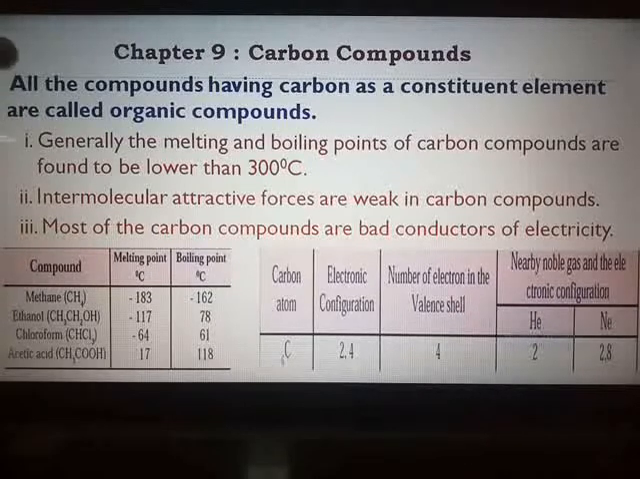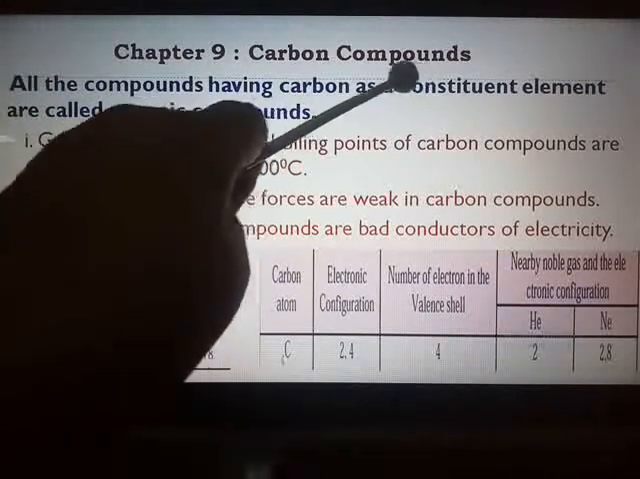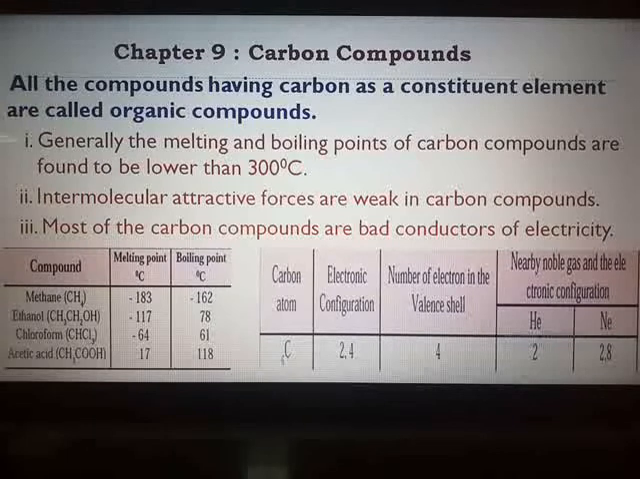Here, all the compounds having carbon as a constituent element are called organic compounds. If ahead in college you take organic chemistry, then this chapter forms the base for organic chemistry and hence it should be thoroughly understood by you. Now, all these compounds which contain carbon are called organic compounds, and compounds such as carbon dioxide, carbon monoxide, carbide salts, carbonate salts are exceptions. They are the inorganic compounds of carbon.